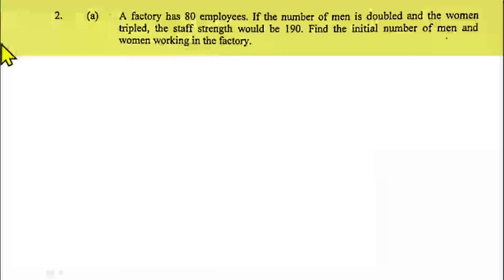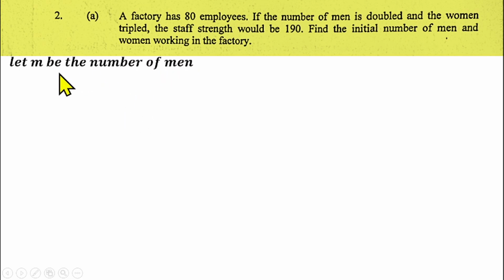Question number 2a is from the word problem. A factory has 80 employees. If the number of men is doubled and the women tripled, the staff strength will be 190. Find the initial number of men and women working in the factory. So this is a word problem. So we can say let M represent the number of men and let W represent the number of women.